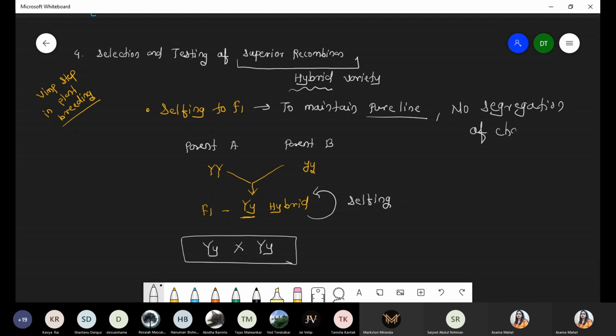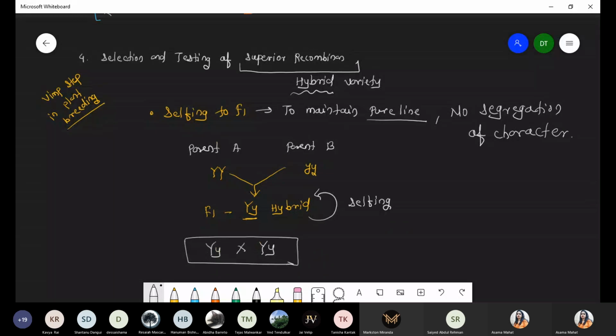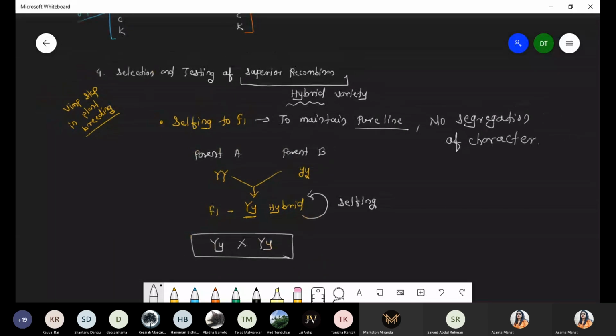And how is this possible? It is possible because of the selfing. This is entirely like Mendel, no change. So this is an important step among all the processes, just as germplasm collection is also an important step. But this is a very important step: number 4, selfing and testing of superior recombinant. Got it? And remember this point.